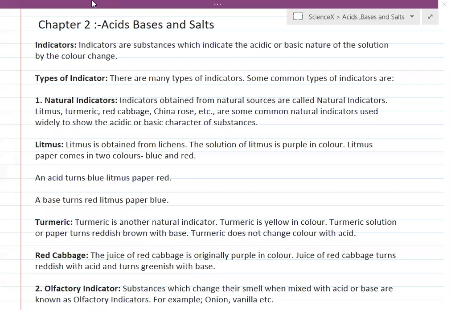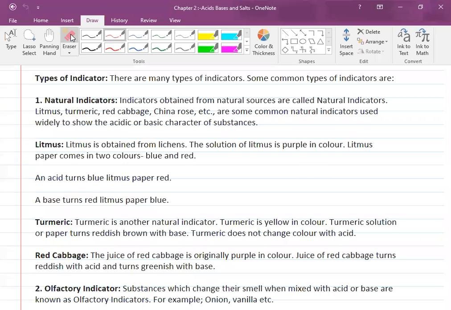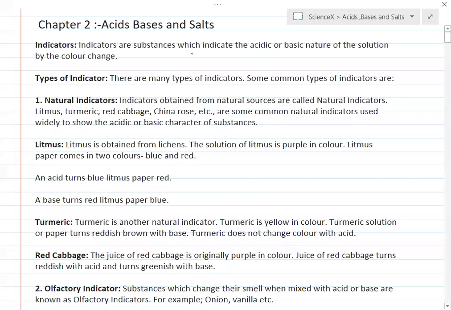Hello student, I am going to discuss with you acids, bases and salts. The first topic in this is: what is an indicator? An indicator is a substance which indicates the acidic or basic nature of a solution